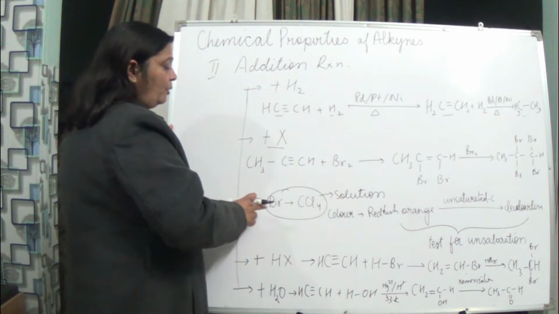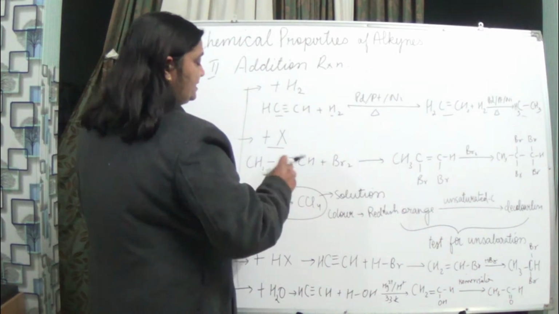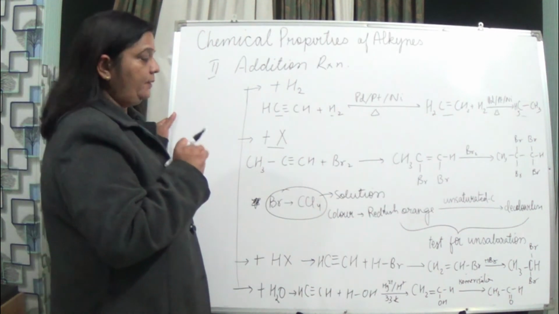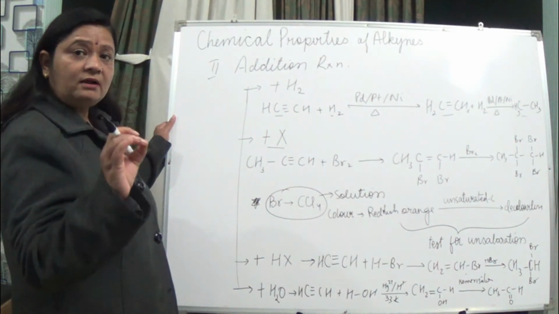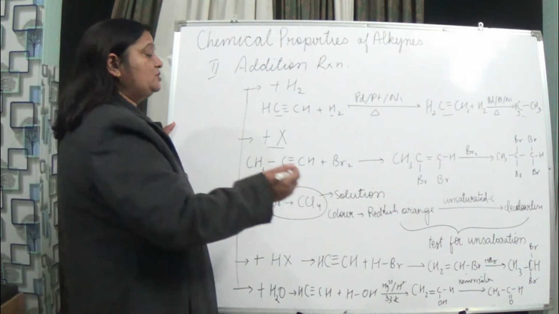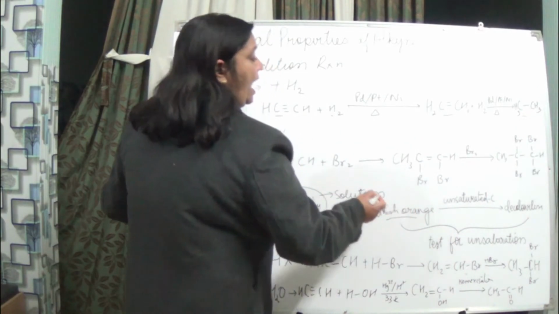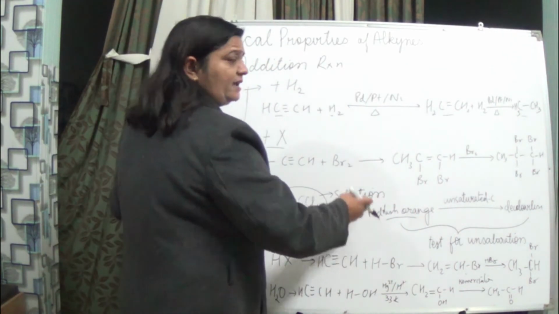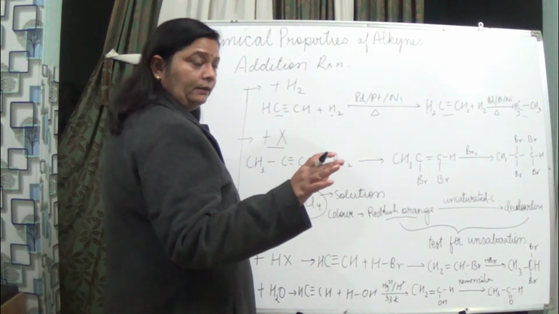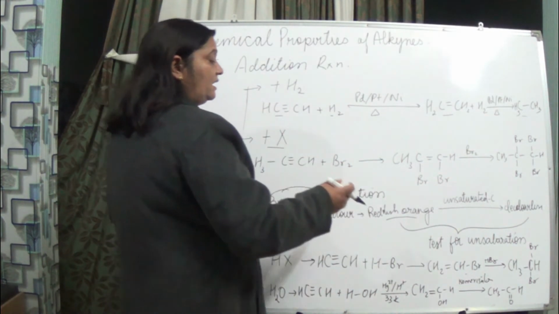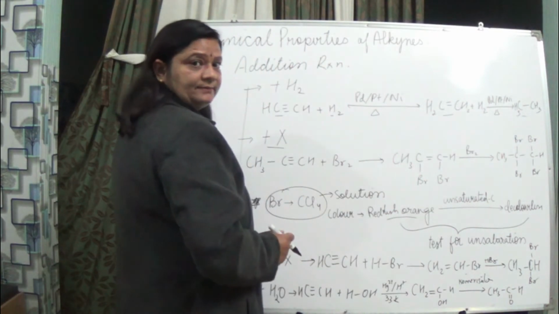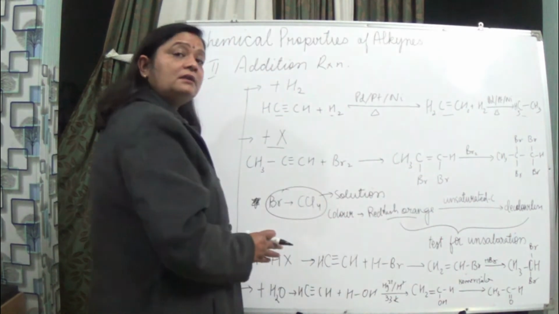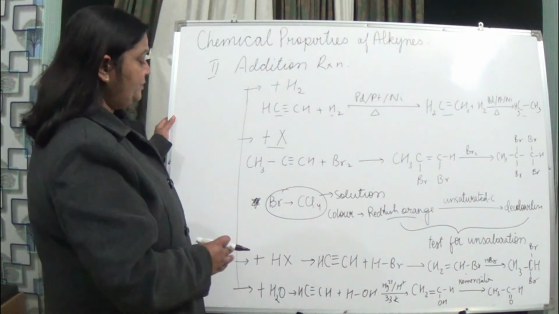Now when bromine is added to carbon tetrachloride, CCl4, and made into a solution, we will be seeing that the color of the solution is reddish orange in nature. And then if we add an unsaturated compound, it can be an alkyne, it can be an alkene, then we see that the color gets decolorized, and that is the test for unsaturation.